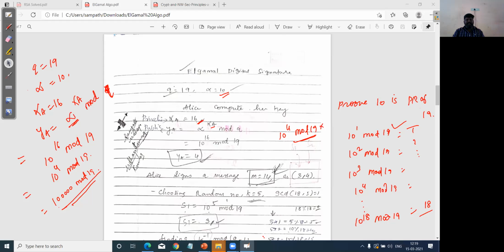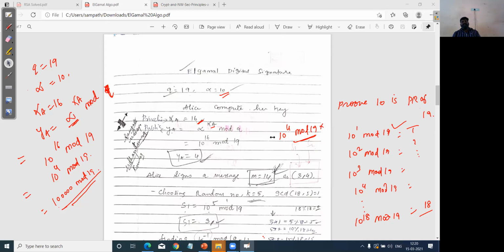What is the answer you are getting for 10 power 16 mod 19? Your active participation is expected from everyone. Otherwise, it is very difficult for you and for me to collaborate.